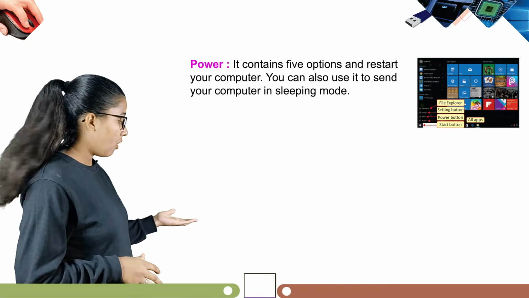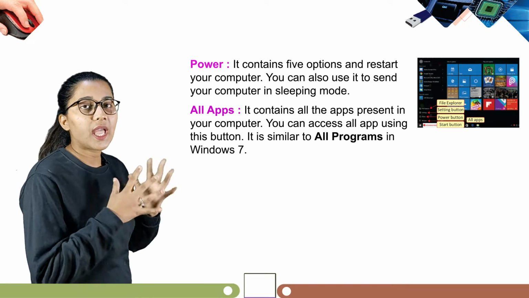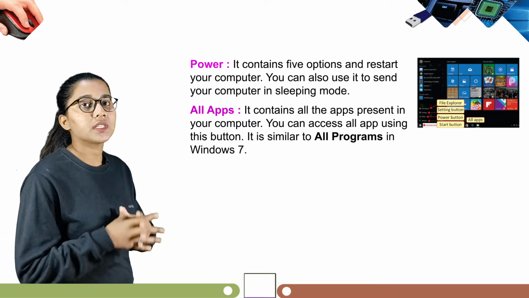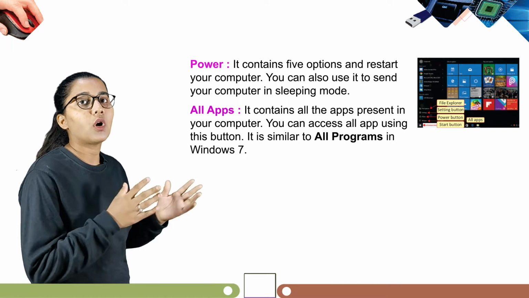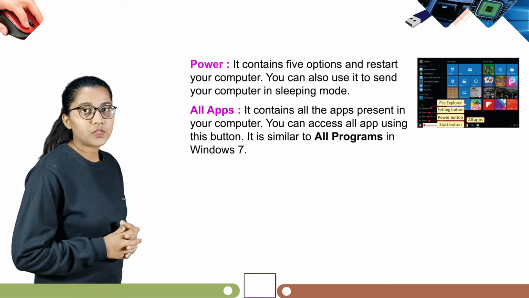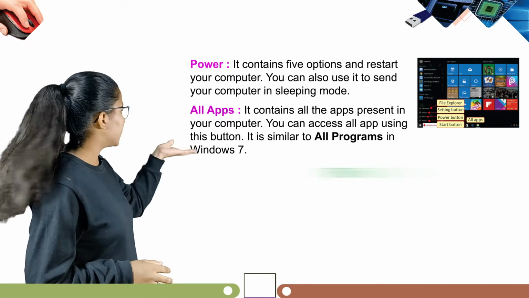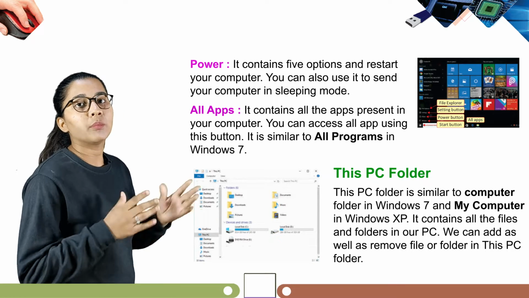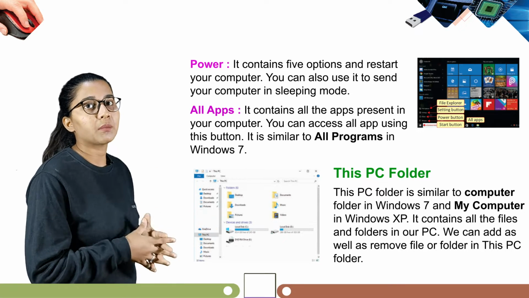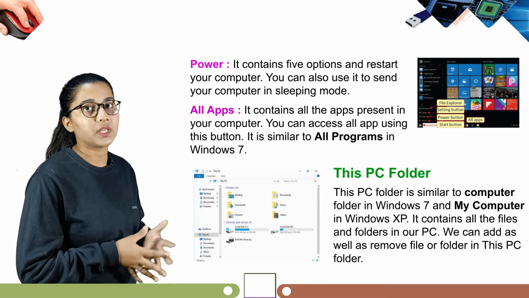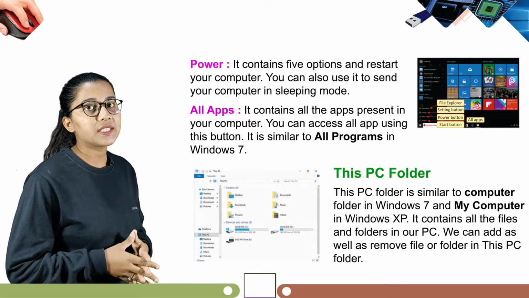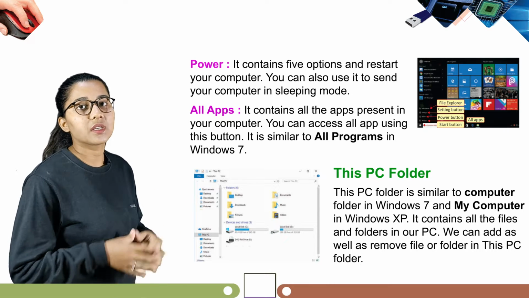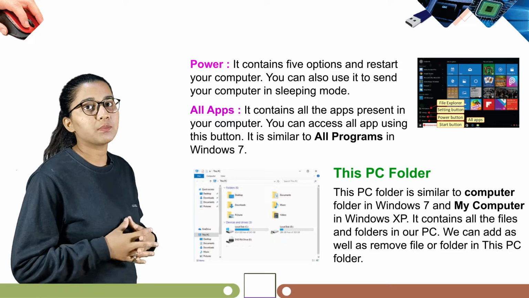Next we have all apps. It contains all the apps present in your computer. You can access all apps using this button. It is similar to All Programs in Windows 7. So next is This PC folder. This PC folder is similar to the Computer folder in Windows 7 and My Computer in Windows XP. It contains all the files and folders in our PC. We can add as well as remove files or folders in this PC folder.